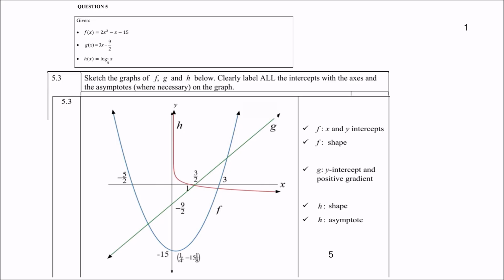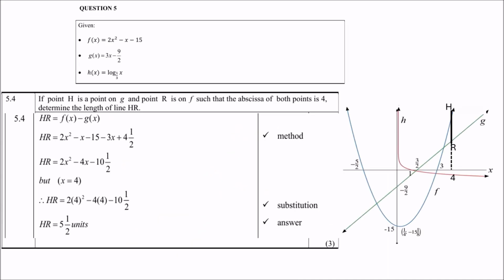Right, 5.4, if point H is a point on g, which of course is a straight line, and R is on the f, which is the parabola, such that the abscissa of both points is 4. Now, by abscissa, we mean both points intercept the x-axis. So they both share the same 4.